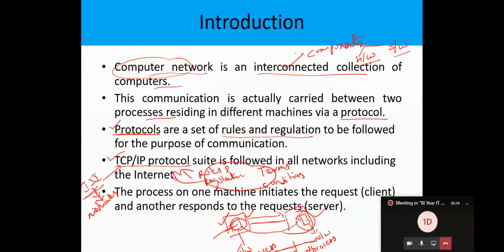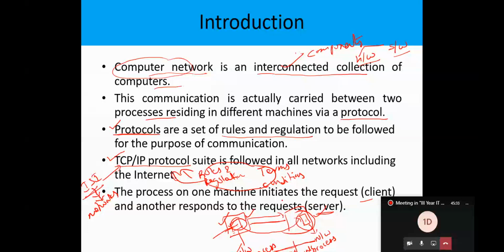Here there are two different kinds of system process called client and server. The client process initially creates a request to the server for getting something from the server.